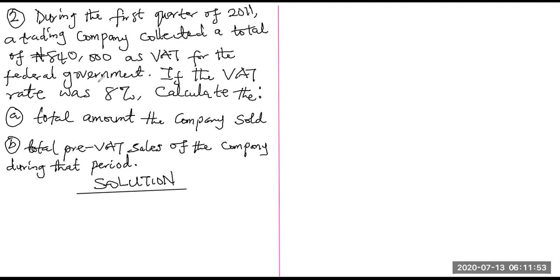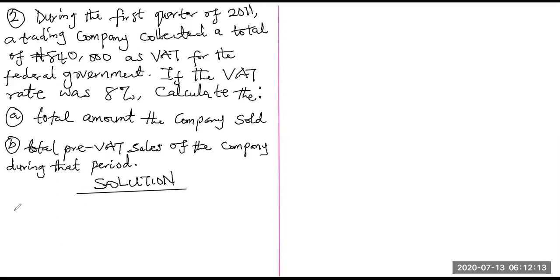Now remember that because of this total VAT, that means they sold more than one. Okay, they sold more than one good. We don't know the number of goods they sold, but they made a total VAT of this. Alright, but the rate of one VAT is 8%. So that's what we all know. So let's start.